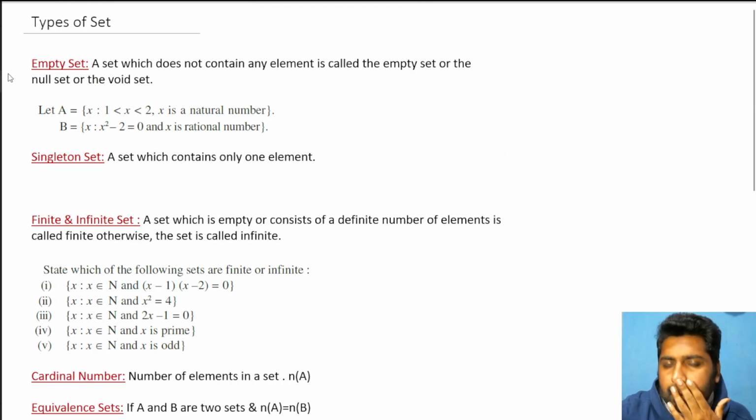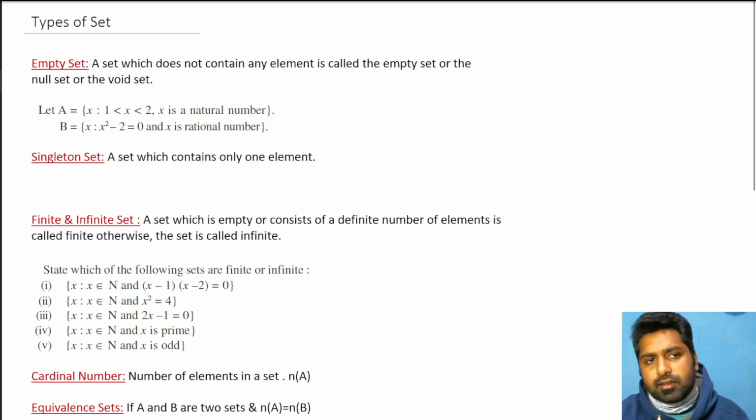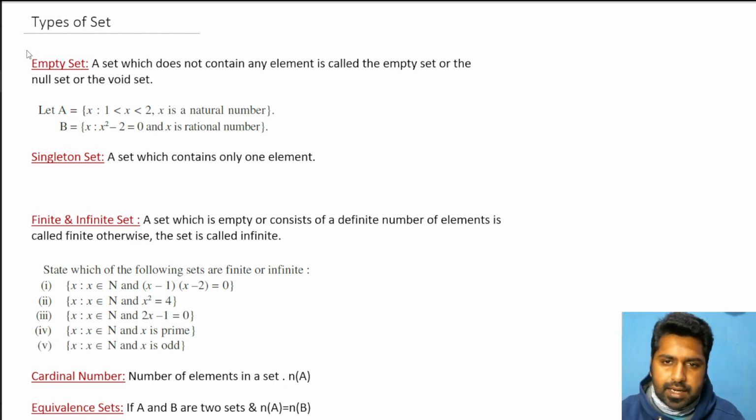Types of sets. There are different types of sets. Now again, this is slightly theoretical in nature. Try to quickly understand by the name itself. The name itself gives it away. You don't have to learn anything. I've given you the definition. They will not directly ask you for the definition. You have to understand it.